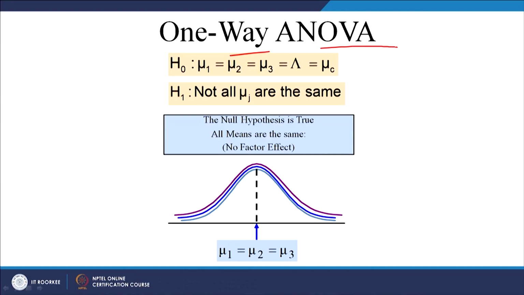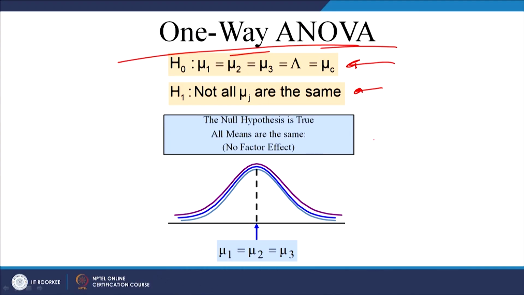As you are aware, in previous session we discussed about design of experiment and analysis of variance. In this session we will continue our discussion on analysis of variance. So, let us look at one way ANOVA, one way analysis of variance. As I have already told you, one way analysis of variance is used for analyzing completely randomized design.